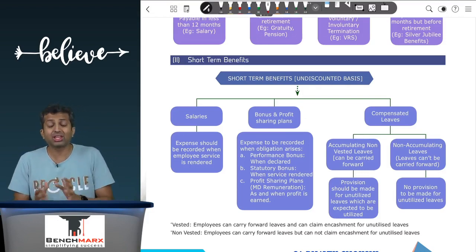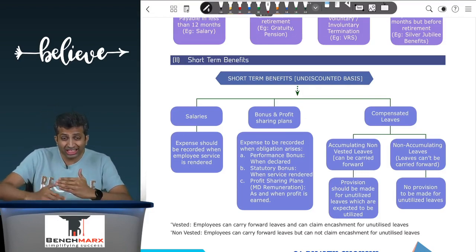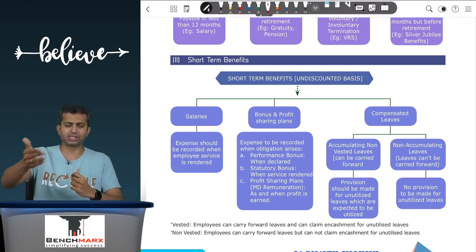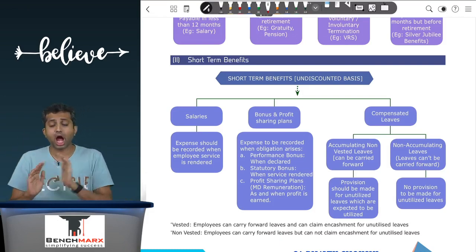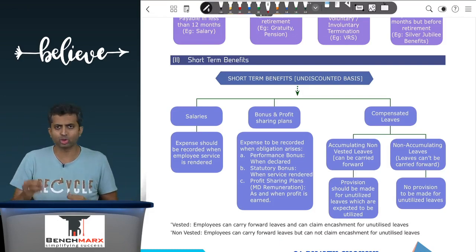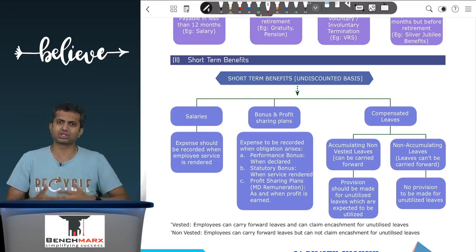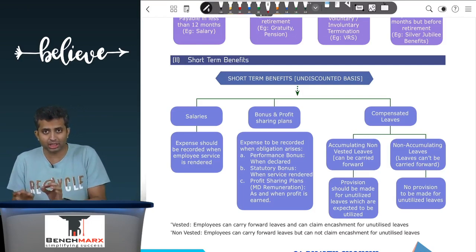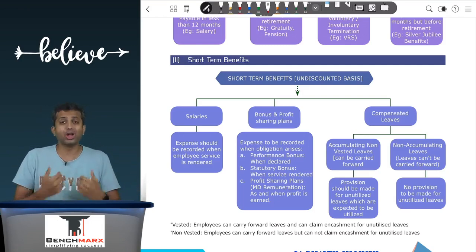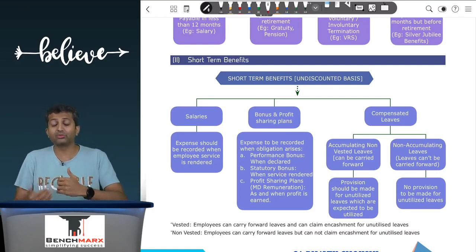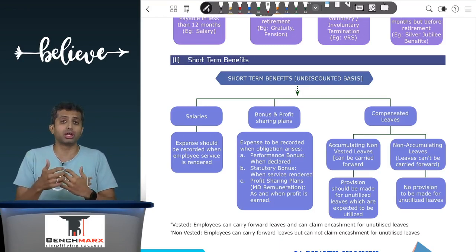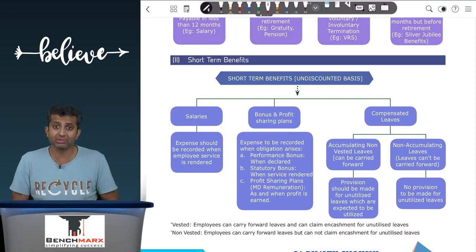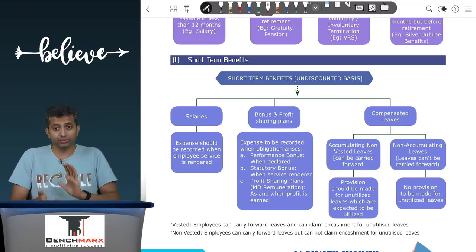So if there are accumulating leaves where you can carry forward and utilize these leaves in the next year, however, there is no leave encashment. So if those leaves are not utilized in the next year, they will lapse. So there is no encashment. These are called accumulating non-vesting leaves. On the other hand, if you can carry forward the leaves and even claim an encashment if you don't utilize them, these are called accumulating leaves which are vested.